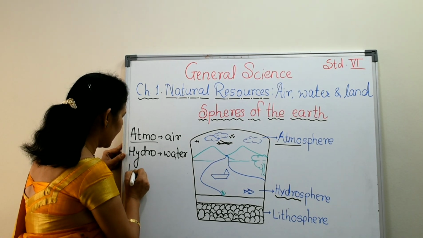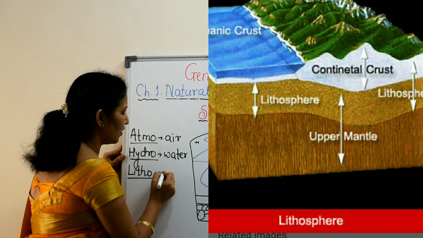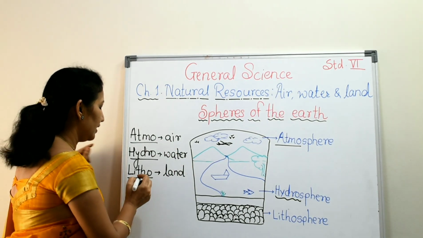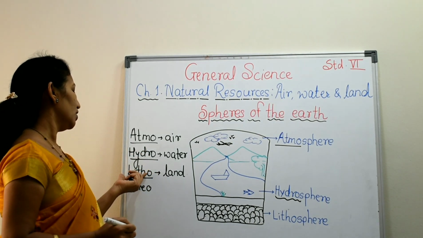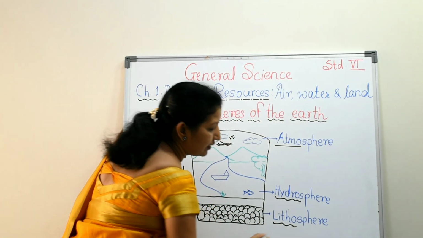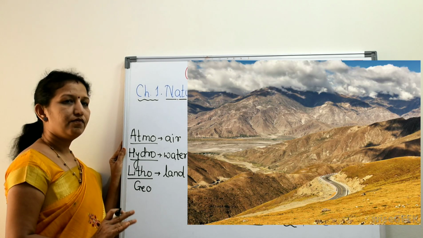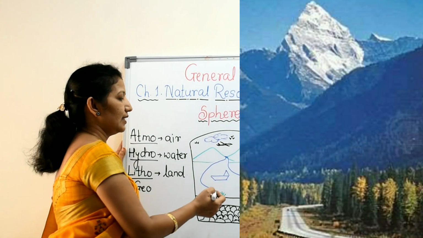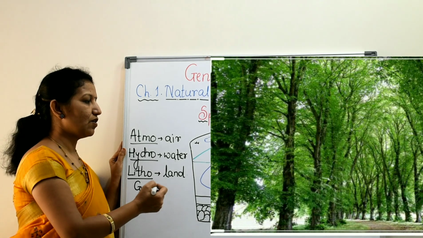Now, the third one is lithosphere. Litho is the word that stands for land or stones. And another name for litho is geo also. So, lithosphere is also called geosphere. What is lithosphere now? The layer of land on the earth is called lithosphere. We are all on the lithosphere. Our houses, our buildings, the mountains, trees, plants, all are on the lithosphere or geosphere.